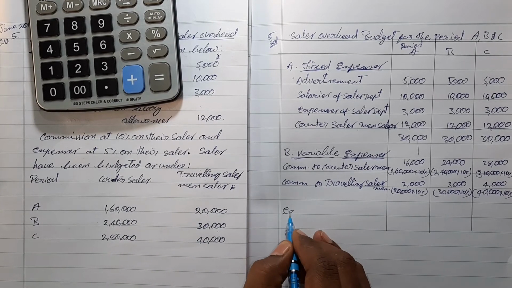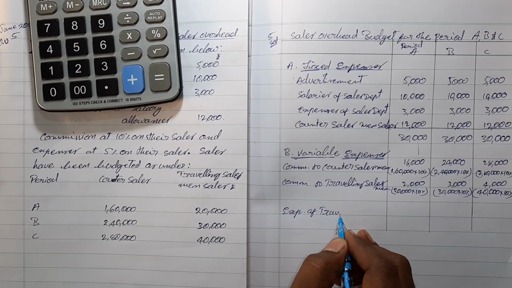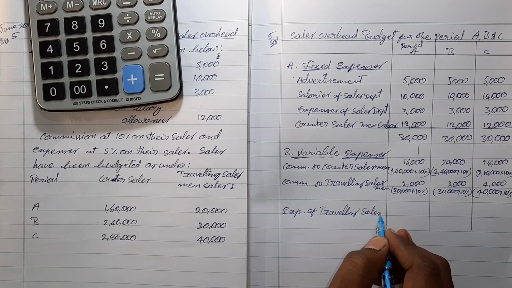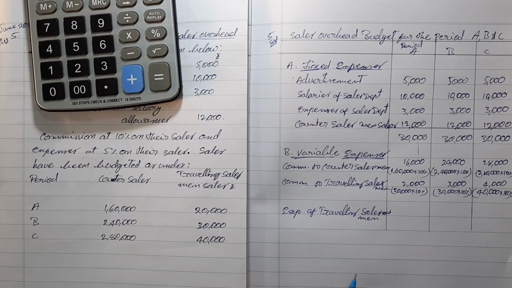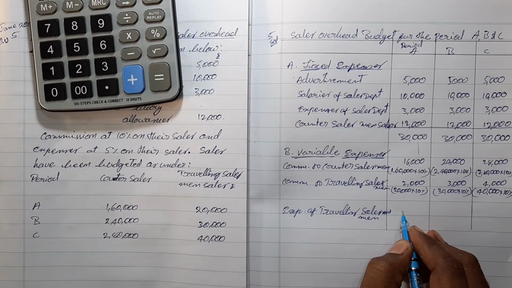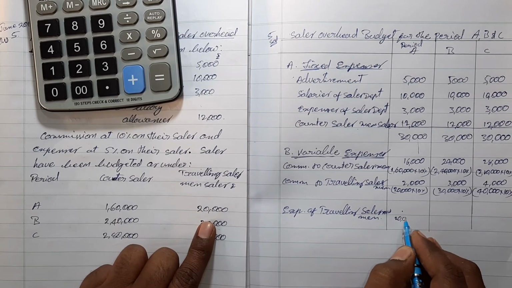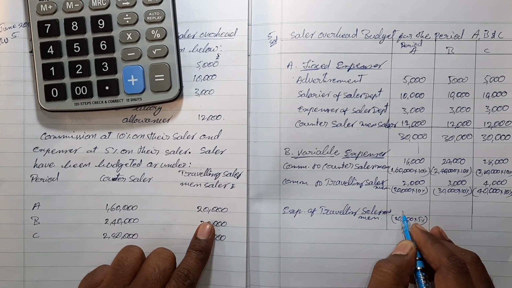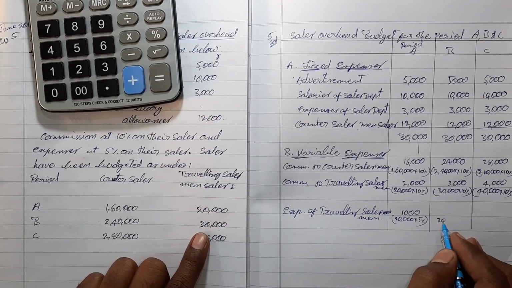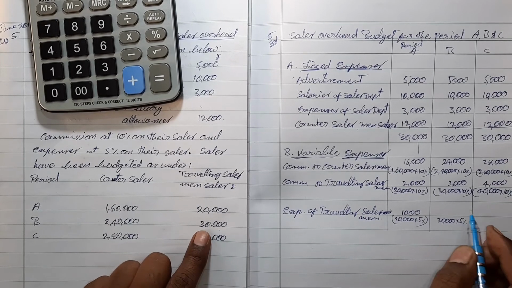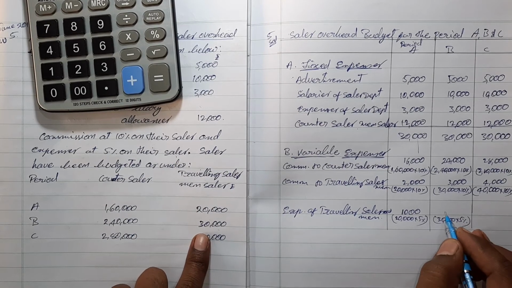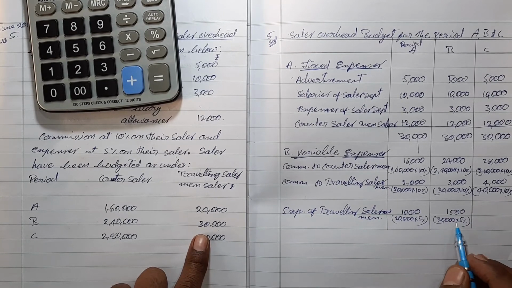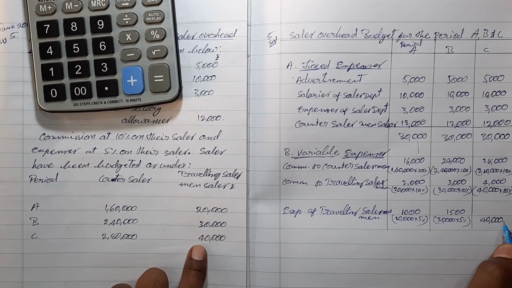Next, expenses of traveling salesman. 20,000 into 5% is equal to 1,000, and 30,000 into 5% is 1,500. Here it is clearly mentioned 5% on their sales, that is the reason I have taken it on sales. And 40,000 into 5% is equal to 2,000.